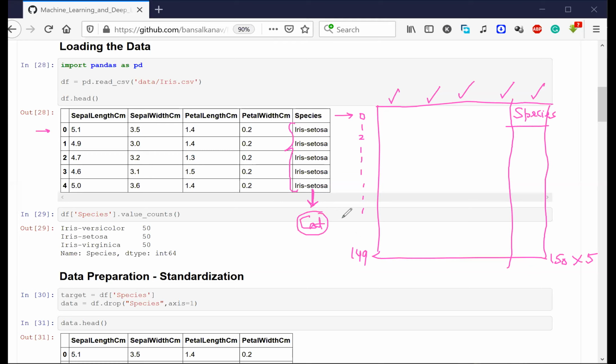So what kind of problem are we trying to solve? Are we trying to solve a regression problem here or a classification problem here? Yes, we are solving a classification problem. Okay, just a second.